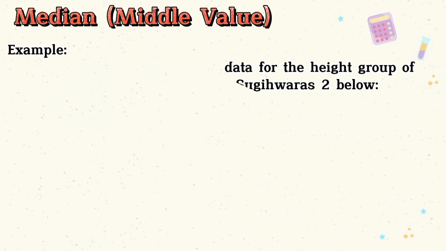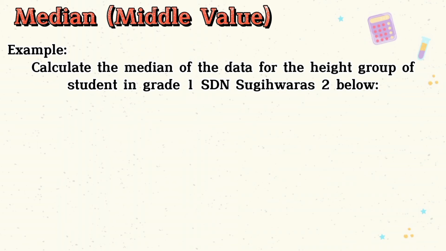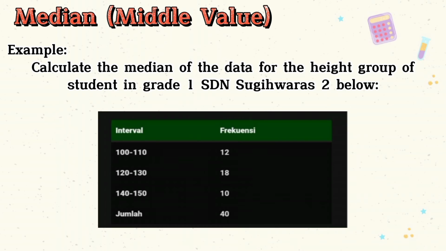Example: calculate the median of the data for the height group of students in grade 1 STN Sugiwaras below. In the table, there are intervals. The first, 100 to 110. The second, 120 to 130. The third, 140 to 150. Then for the frequency, there are 12, 18, and 10. Then the sum is 40.